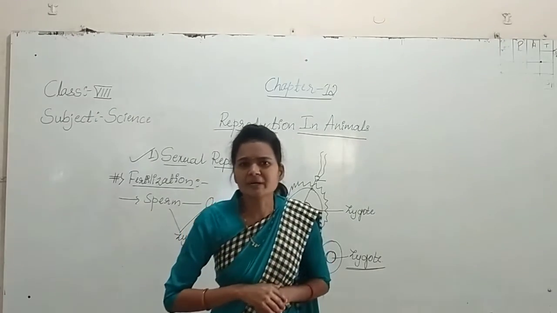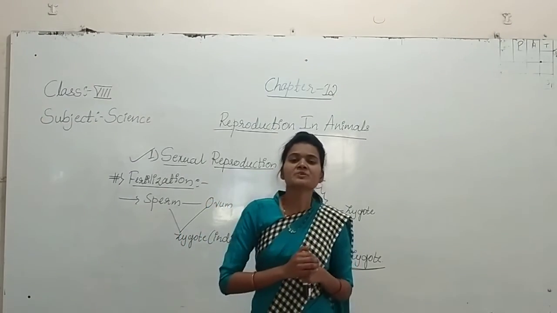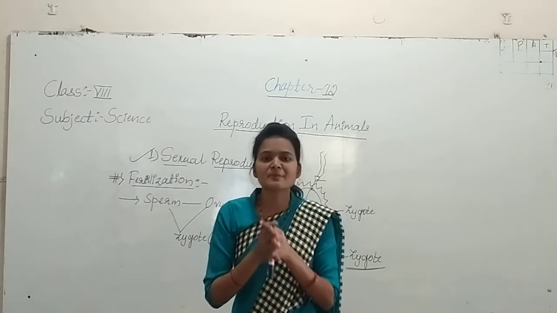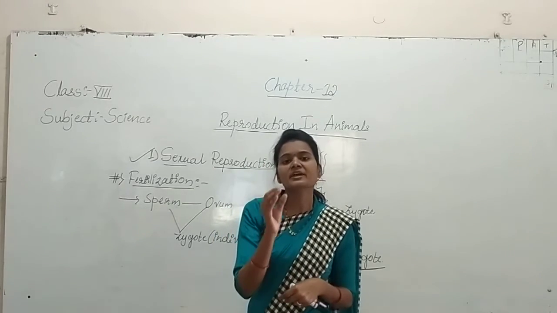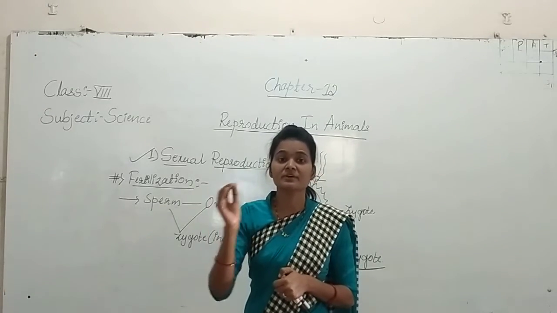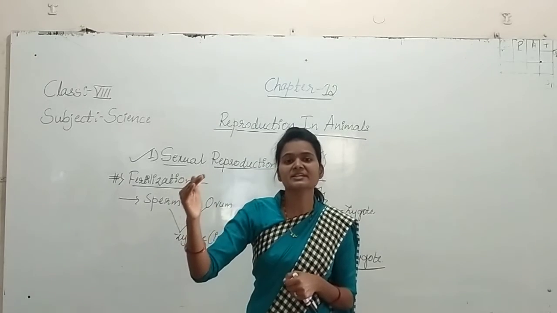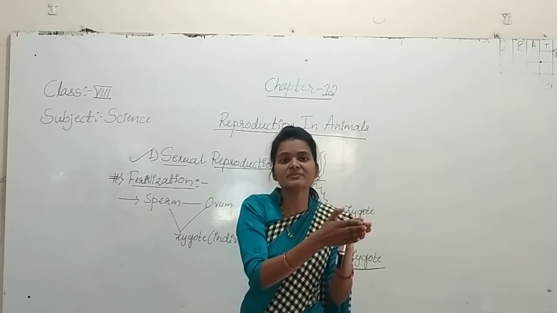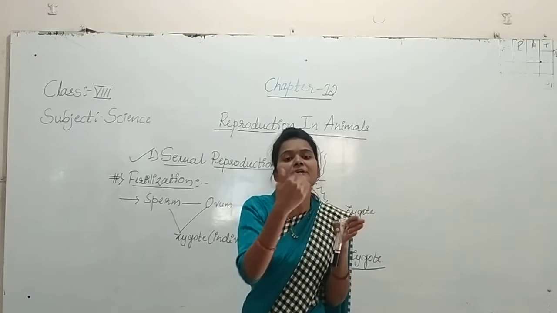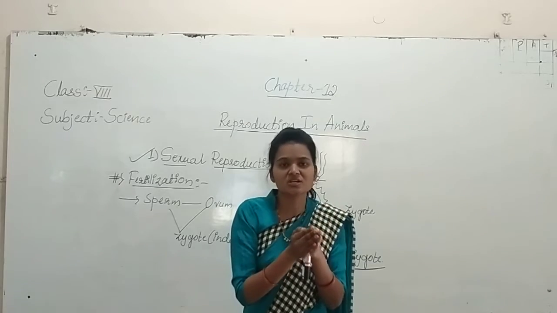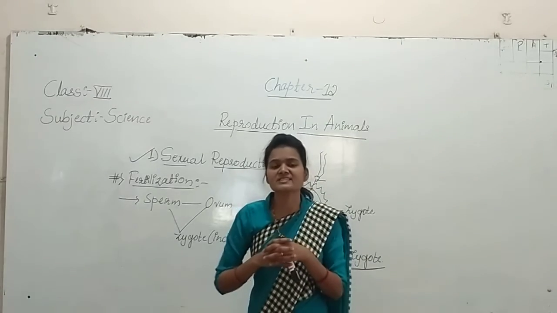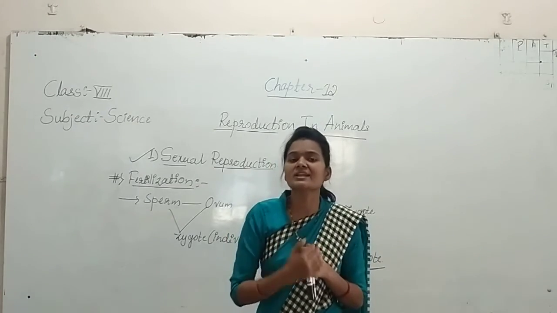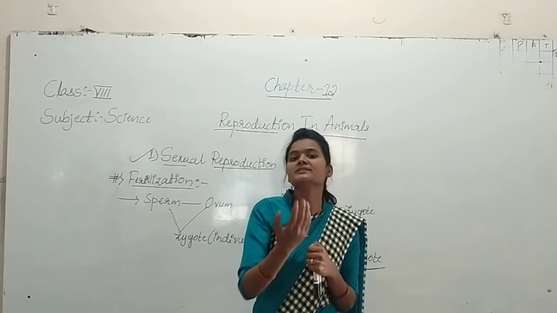One more time, how does fertilization go on exactly? Fertilization is the fusion of the male and female gamete to form the zygote. Whenever sperms produced by the testes are in contact with one of the eggs from the female part, they fuse with each other to form the zygote, which we call the individual. That zygote and individual carry the characteristics of its parents.